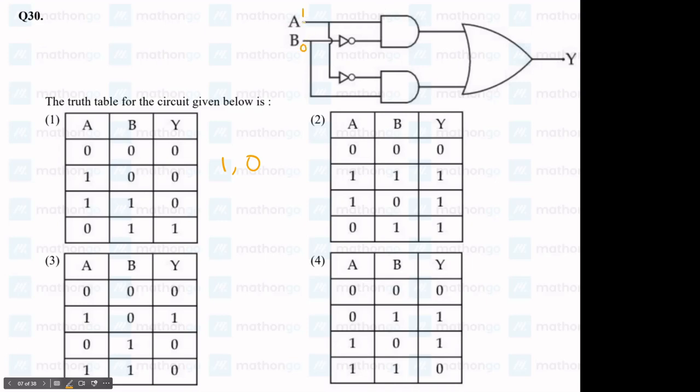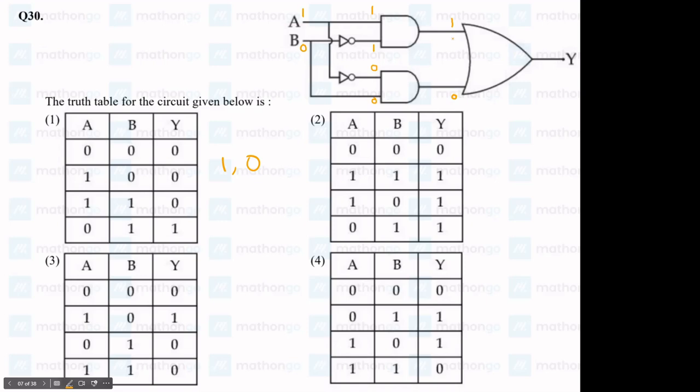So here 1 will come as it is, it won't get disrupted, but the 0 goes through the NOT gate and becomes a 1. So we have 1 1 over here, and an AND gate with 1 1 will give us 1 as an output. So we have 1 at this terminal. Now similarly, let's take the other one. This A goes through the NOT gate and reverses, the 1 becomes 0, and the 0 comes undisrupted, so 0 and 0 gives us 0 as an output.